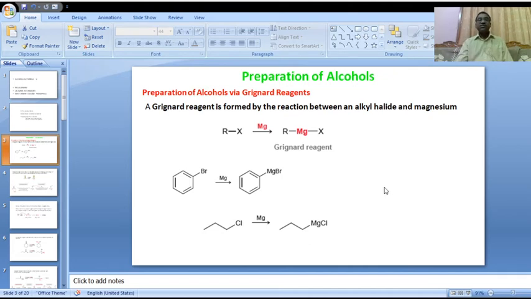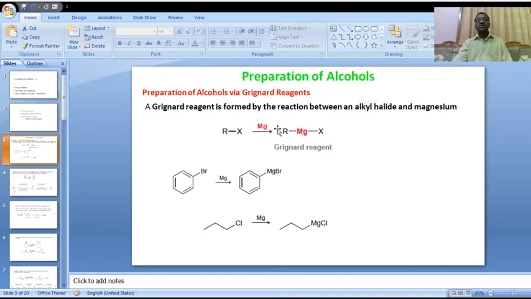In preparation of alcohols, please observe preparation of alcohols via Grignard reagent. Here, Grignard reagent is formed by the reaction between an alkyl halide and magnesium. This is the starting material, alkyl halide.